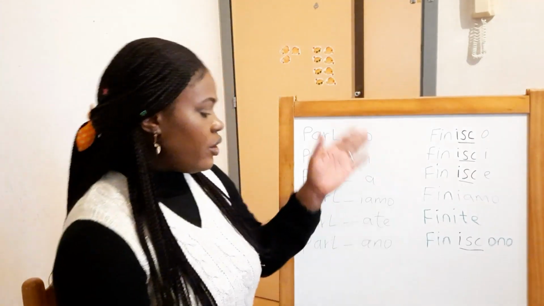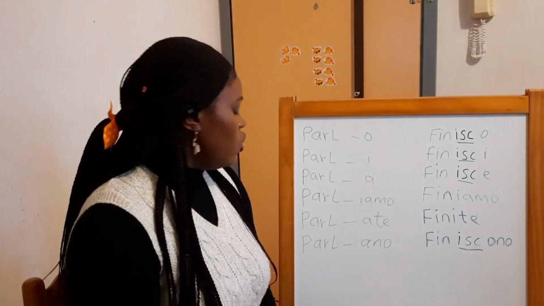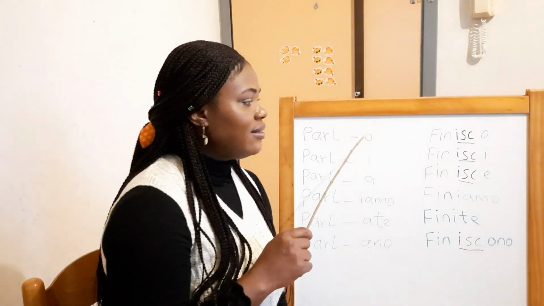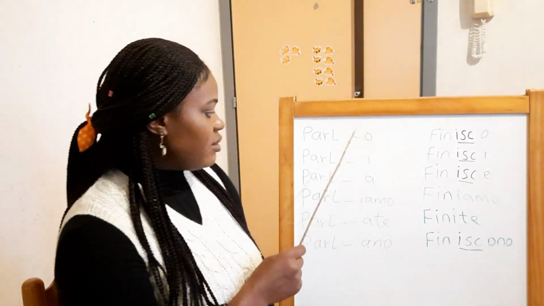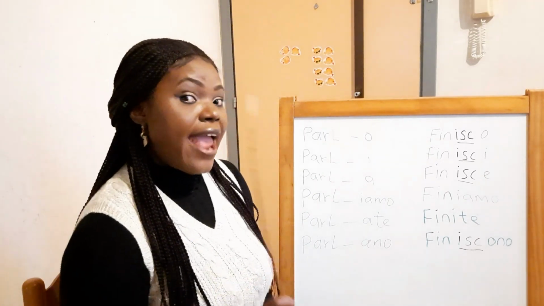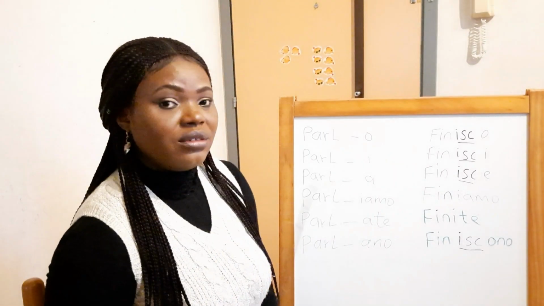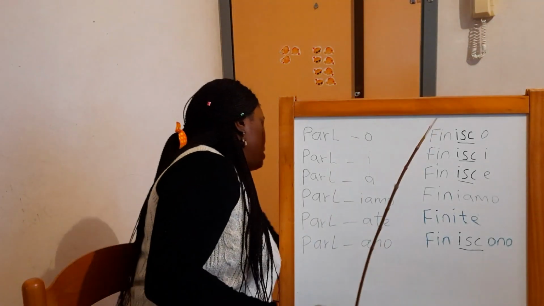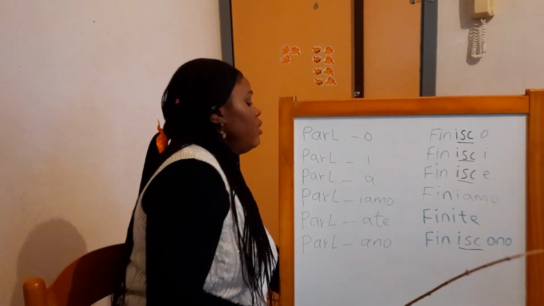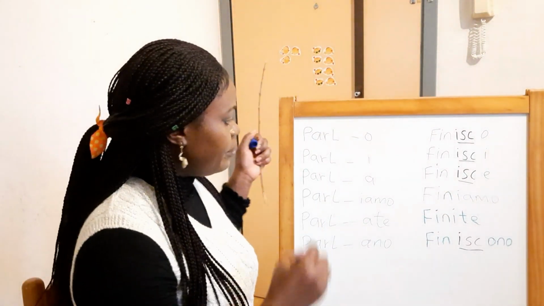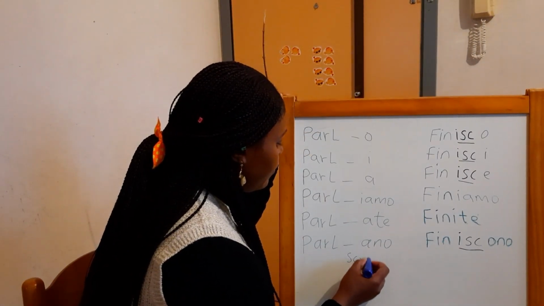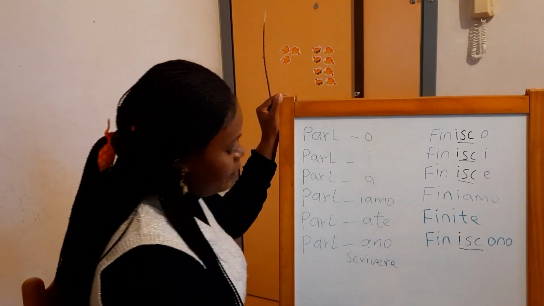Hope by now you will understand what I'm trying to teach you guys. So maybe by next time we'll also continue with the second conjugation, the one that finishes with ere. For example, scrivere. Okay, let me just give you a small example for you to understand what I'm trying to explain. Let's just say scrivere. Hope you can see me here.